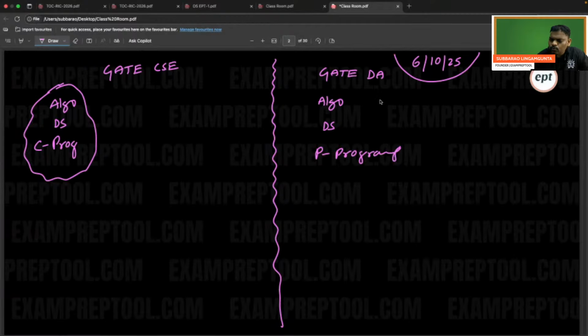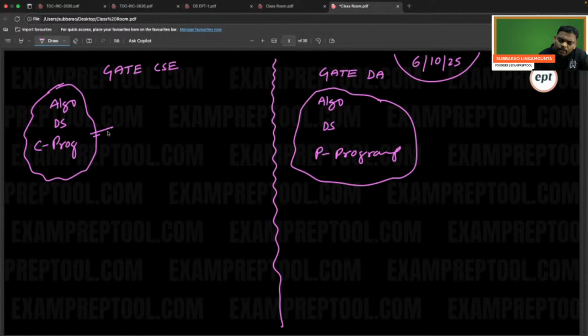This is one group. In my opinion, by observing the last 10 years of GATE papers, it will give approximately 25 marks. Here you may get approximately 30 marks because of fewer subjects: algorithms, data structures, Python programming. Here you may get 25 marks.